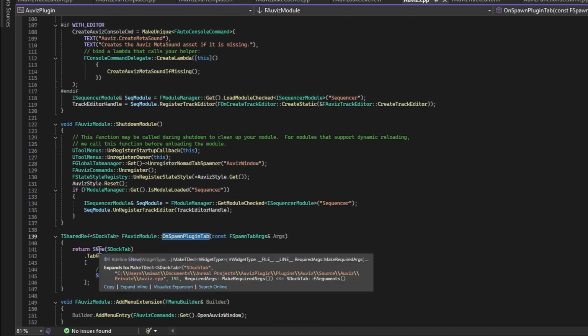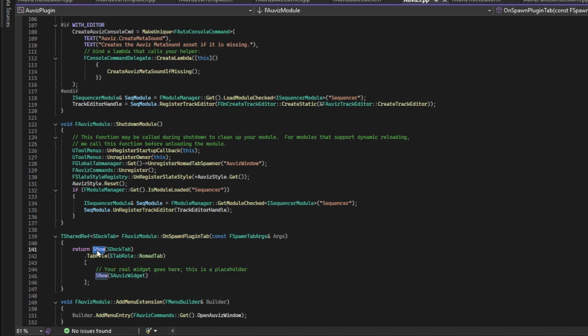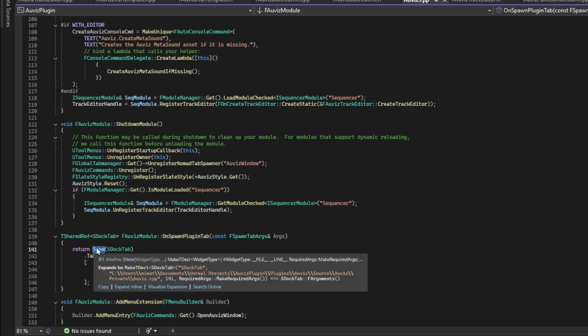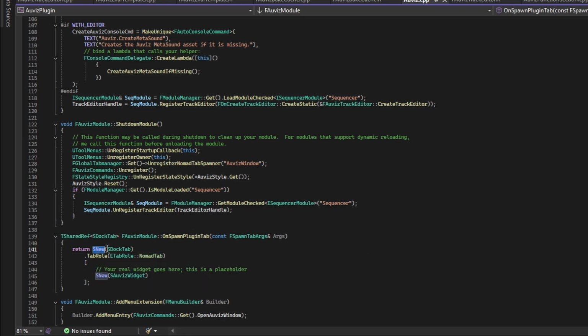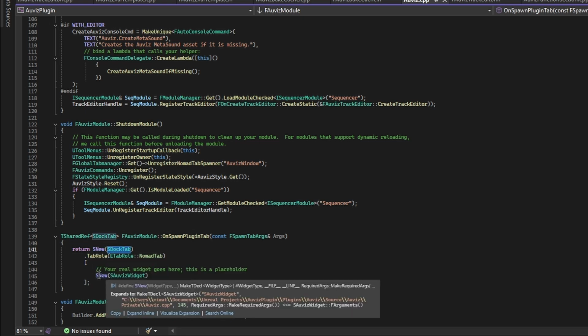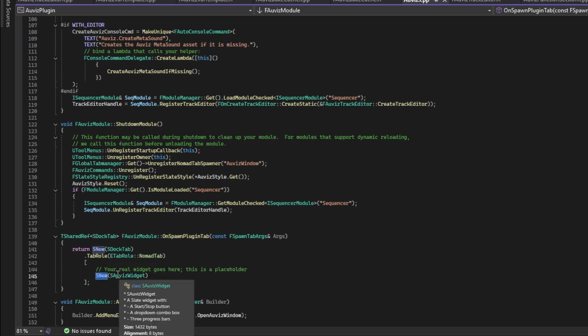The OnSpawnPluginTab function returns a widget, and SNew is like making a new UI. It's kind of a menu. When you click on it, you can make a new widget that I showed you in the demo. So what is this one? Let's go back to this one.